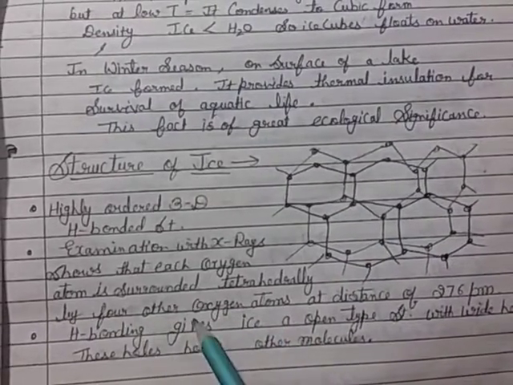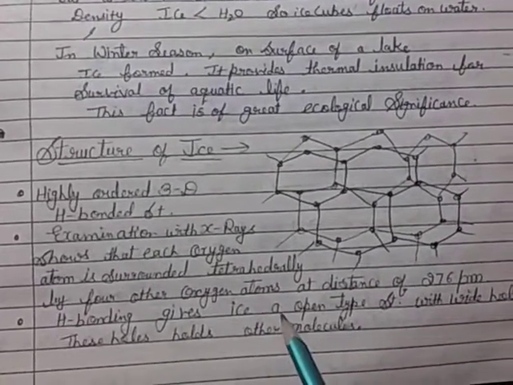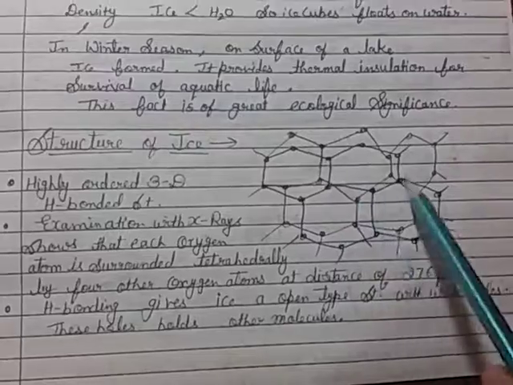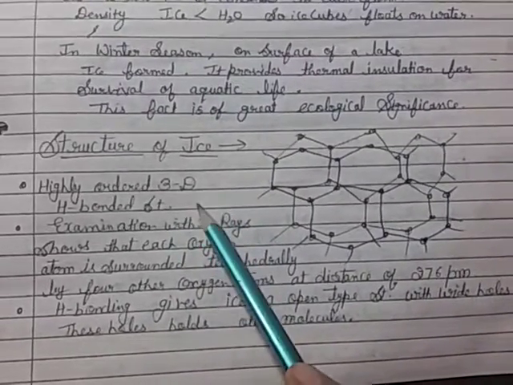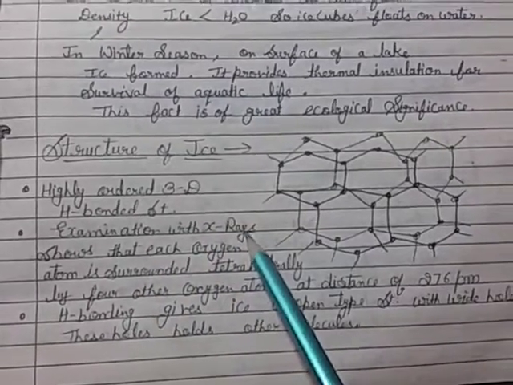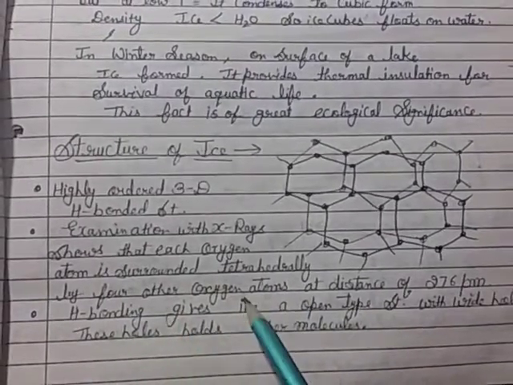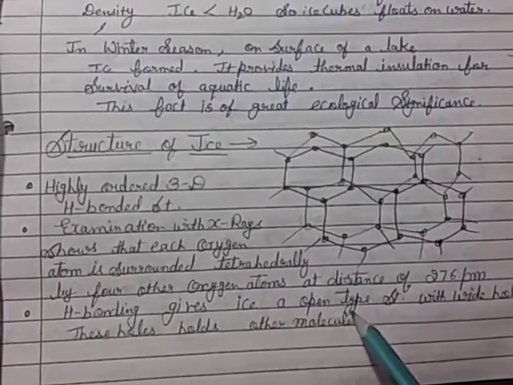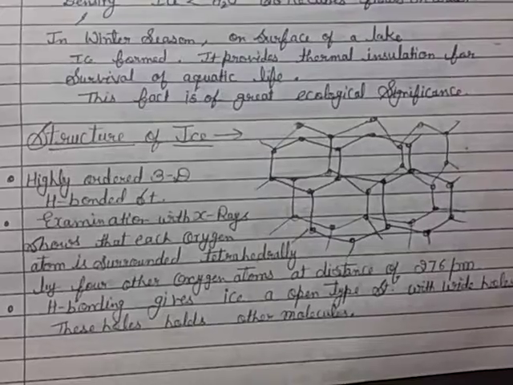Then hydrogen bonding gives an open type structure with wide holes, and these holes can hold other molecules. So this is the structure of ice.